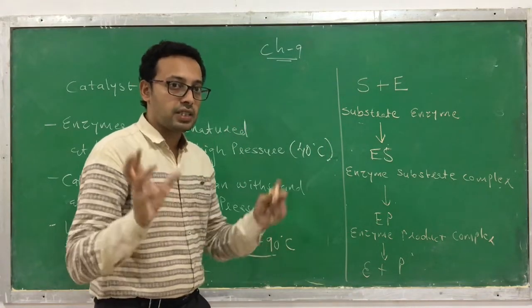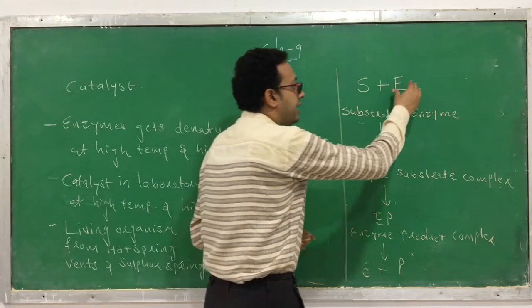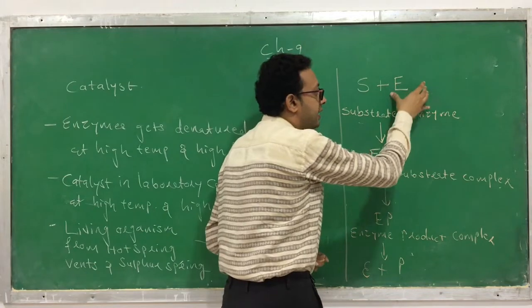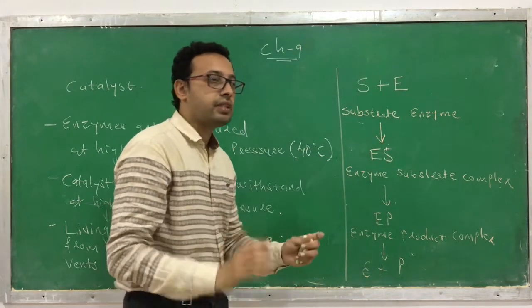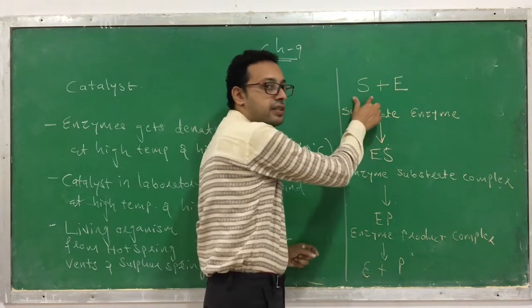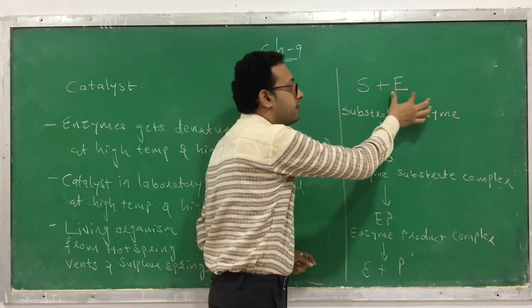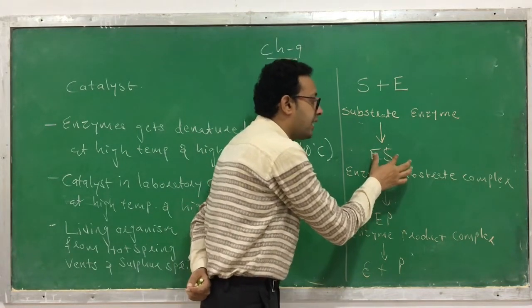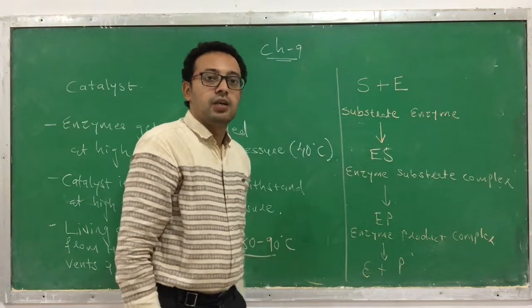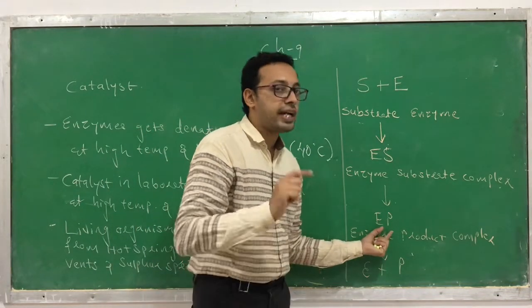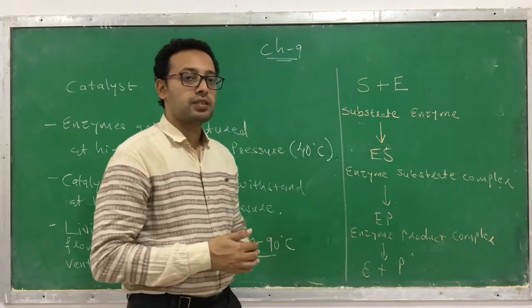So how that occurs, I will explain. The substrate binds with the active site of the enzyme. The active site is present in the enzyme. I again repeat, the substrate binds with the active site of an enzyme, and it forms the enzyme substrate complex. Once the enzyme substrate complex is formed, it converts to an enzyme product complex.